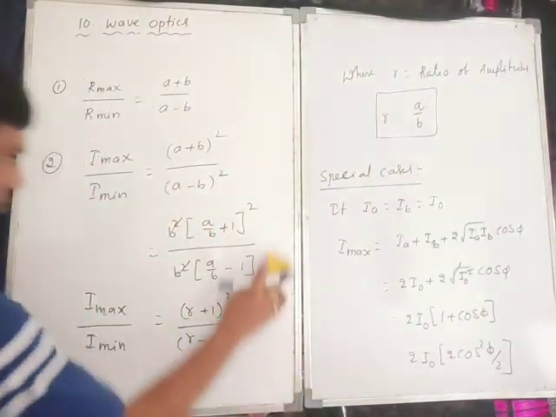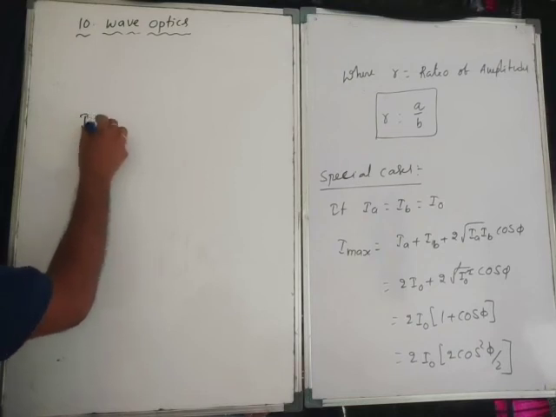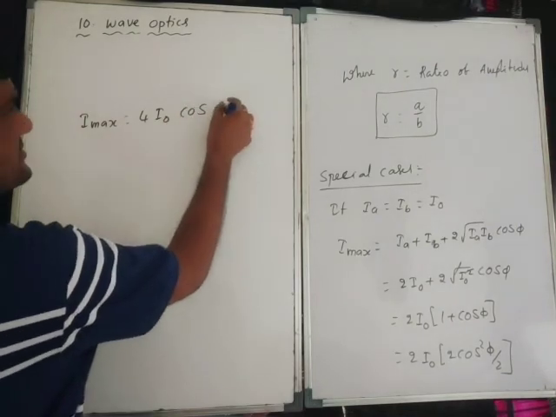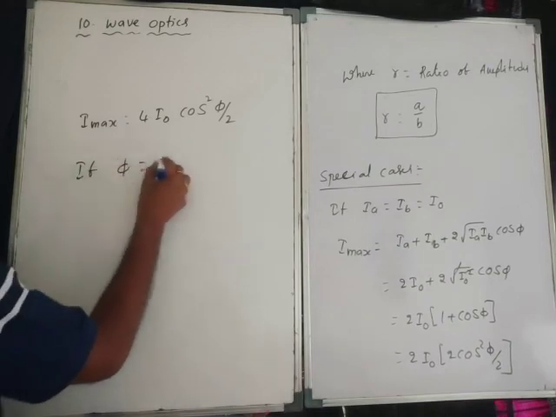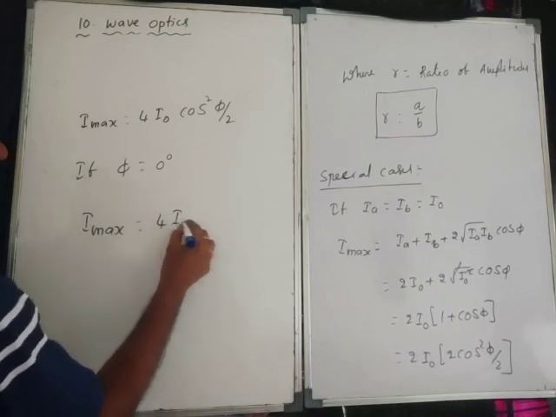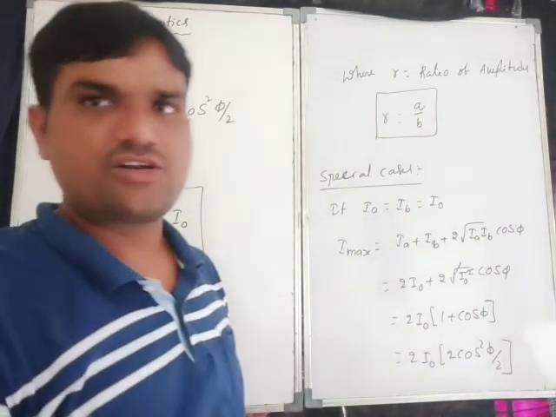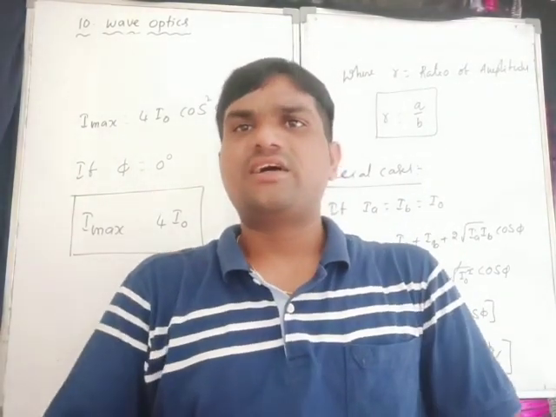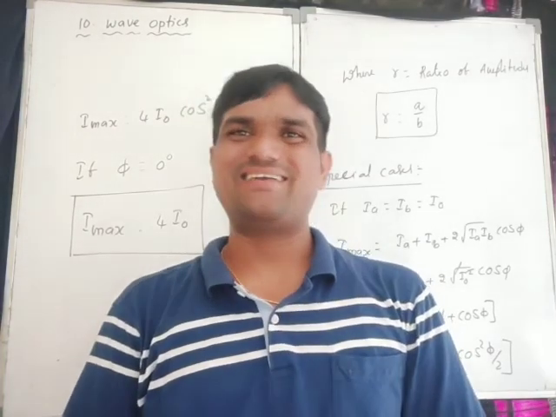So therefore, one of the most important relations: I max is equal to 4 I naught cos square phi by 2. If phi is equal to 0 degree, then I max is equal to 4 I naught. So one of the most important relations, this one. Right, this is today's concept. So tomorrow, next class, I will give you Young's double slit experiment. Right? Thank you to one and all. Thank you.